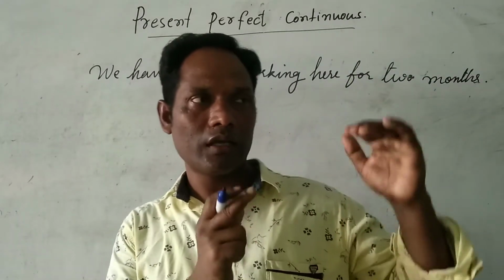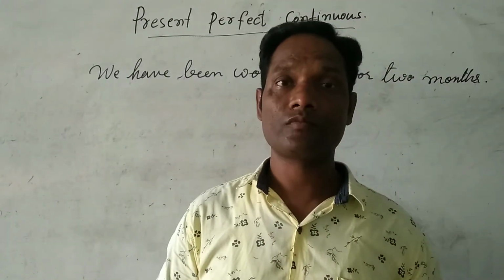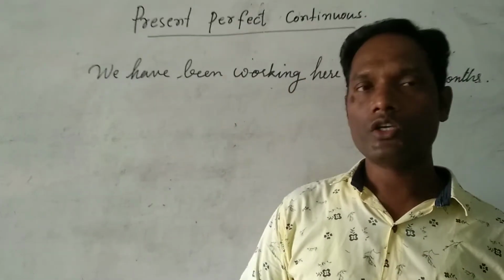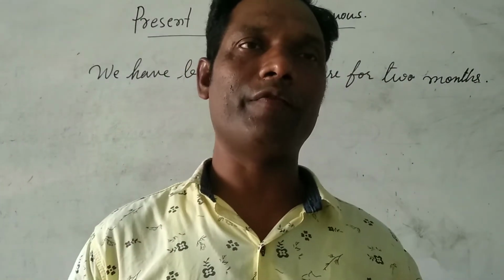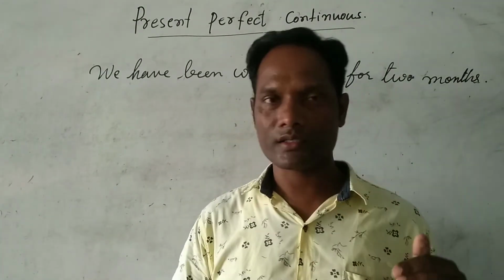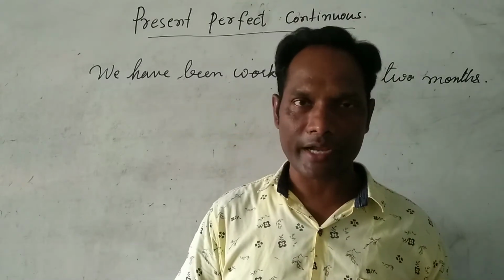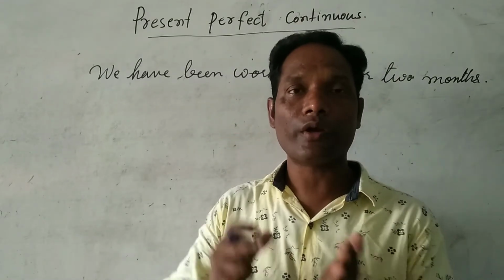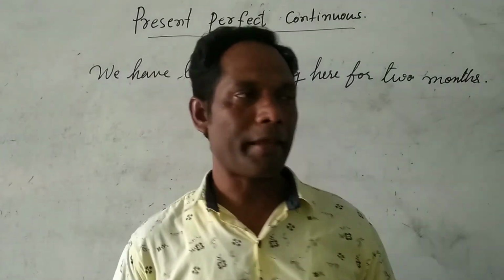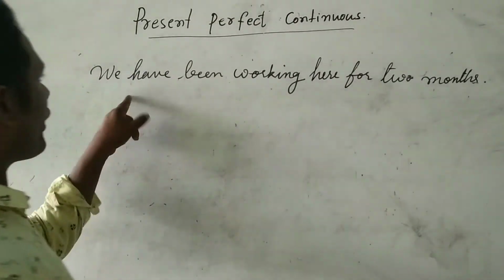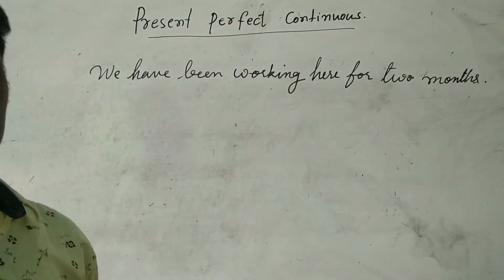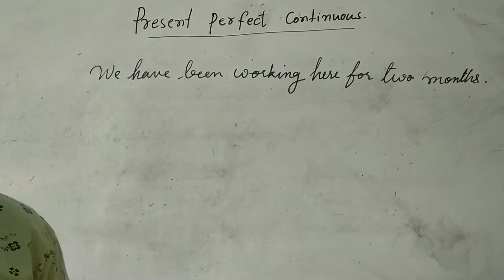I worked in that place for 2 years, but I am not working here now. So I am working in another place. If you are using present perfect continuous tense, that means you started work in the past. Maybe 2 months ago you started. After 2 months, still you are continuing in the same place. So we have been working here for 2 months. Still you are continuing to work in this place. That's the difference.